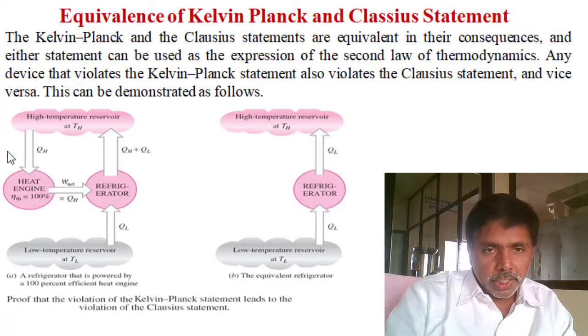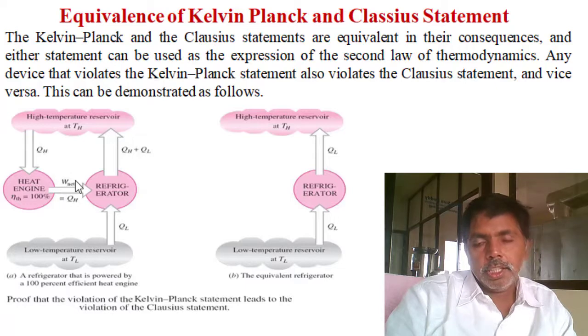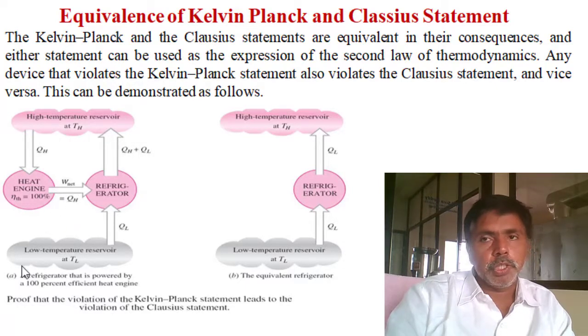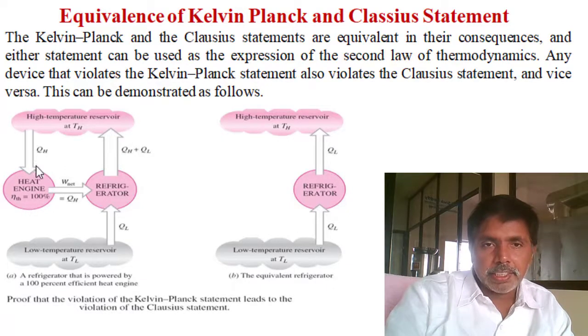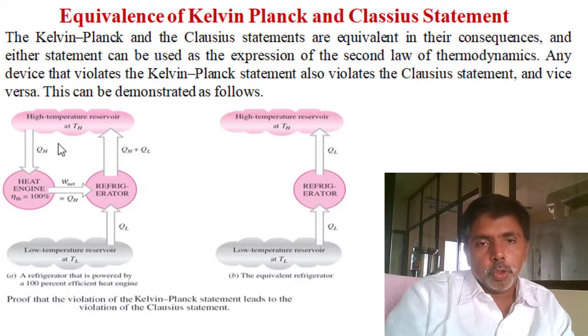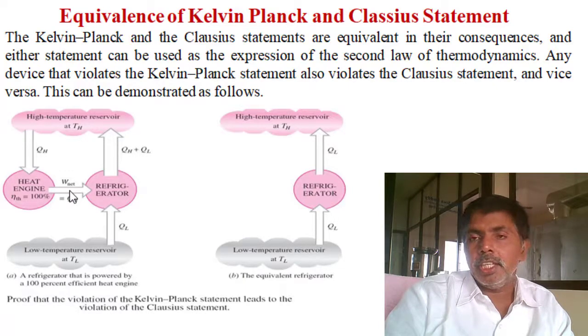Whatever heat is absorbed, the total heat is converted to work. So W net equals the heat supply, because there is no heat rejection. Whatever heat is extracted from the source, the total is converted to work.